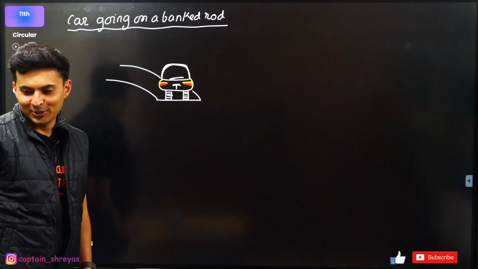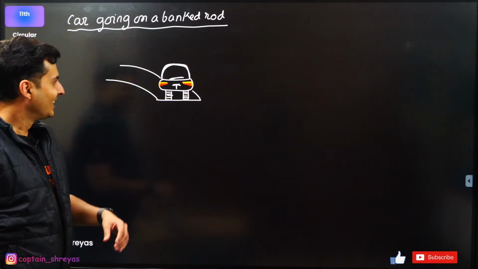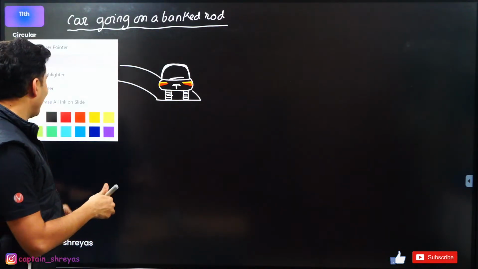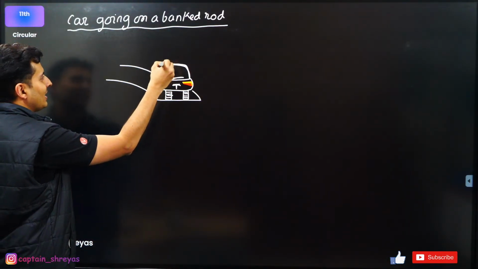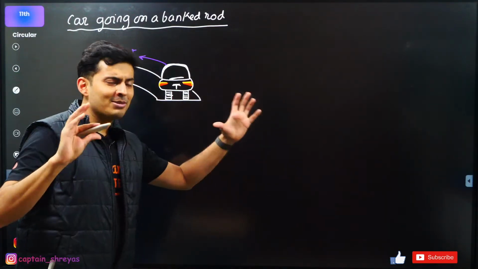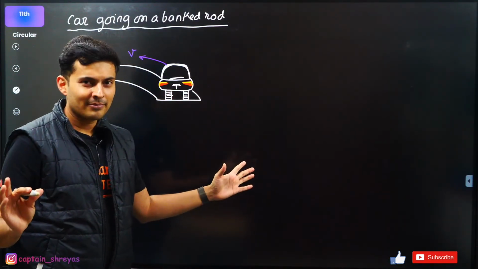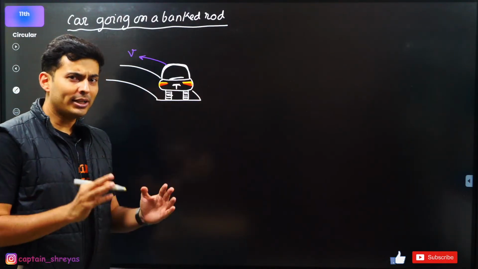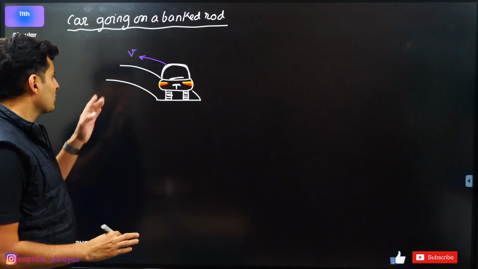Cool. That's enough. Okay. Great. Cool. So let's try to understand when this car is going on this curved track with some velocity v. With what maximum speed it can go so that it doesn't slip. To understand this problem, let's start with the free body diagram. What kind of forces are there on this car when it is going?